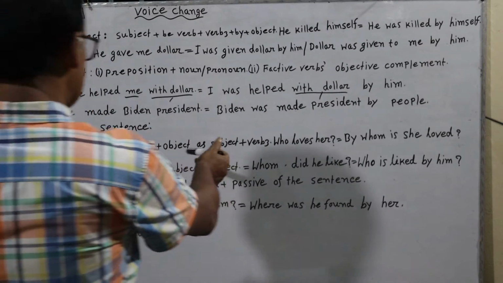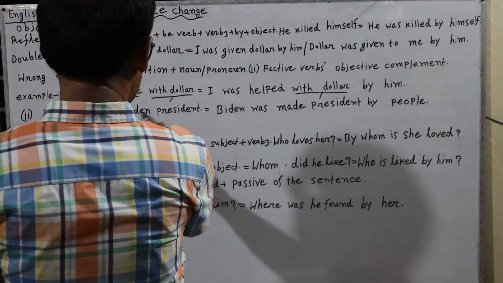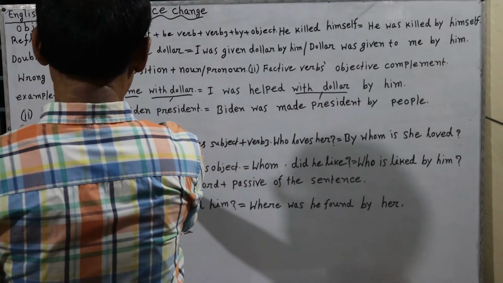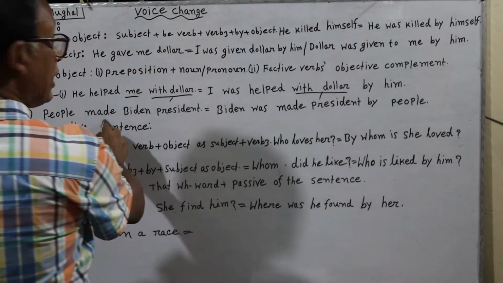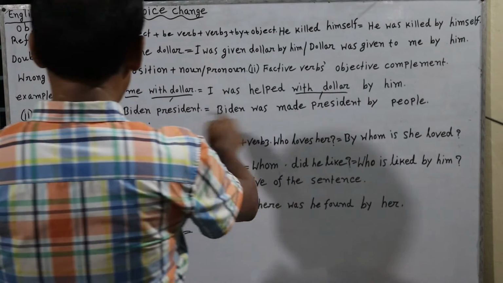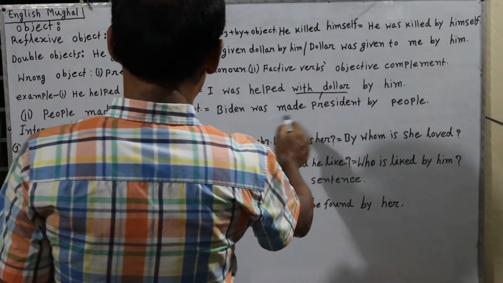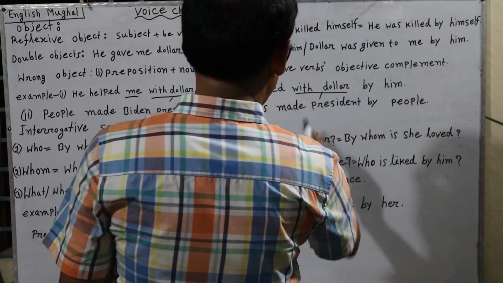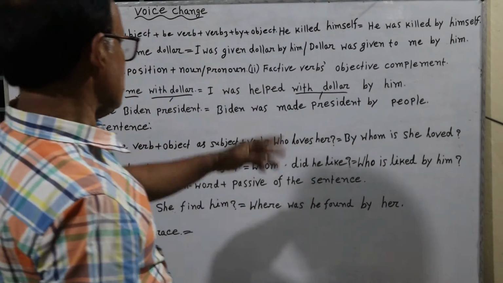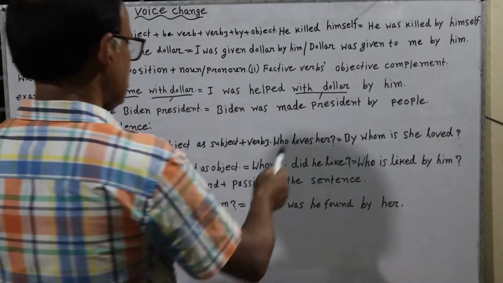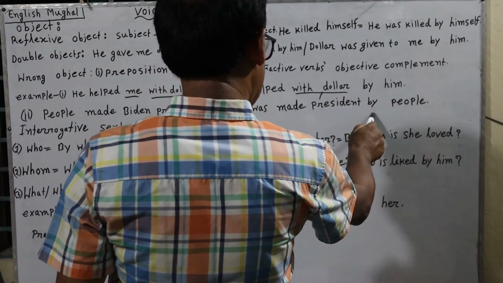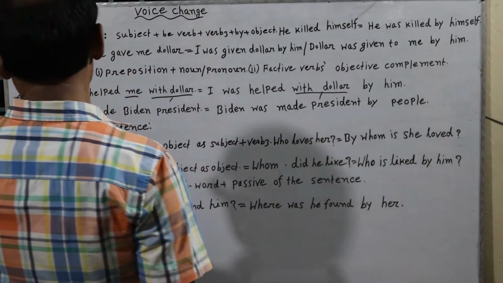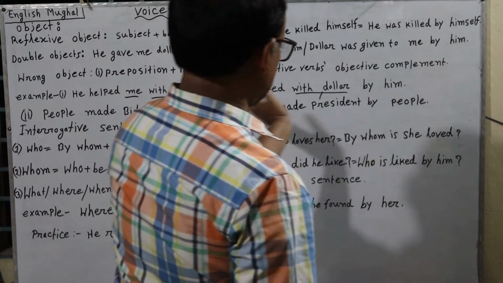So the object has been written as subject, then the be verb was, because made lies in past form, then the past participle. After that it has been used as an extra word, which is the objective complement. It is here. Then after writing the verb, by, we have used the subject as object.